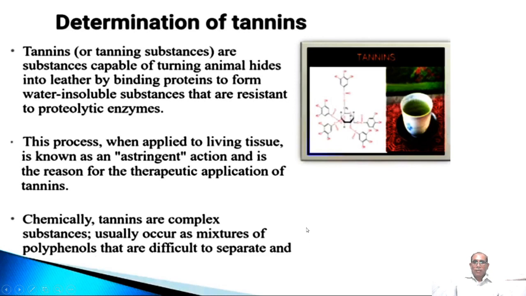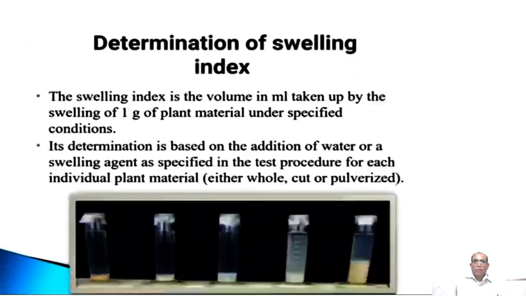They are hydrolyzable tannins, condensed or non-hydrolyzable tannins, and complex tannins. If they are present, they create a problem, since they convert animal skins to leather. So we have to check their limit.